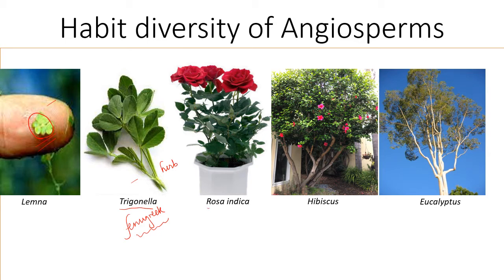If you look here, the rose plant is there, Rosa indica. This is shrub. This is Hibiscus rosa sinensis, which is also a shrub, and this is Eucalyptus globulus. This is tree. So habit-wise, it starts from the smallest, and as you move here, it is largest. And here you can see the midpoints. So different things can be seen.